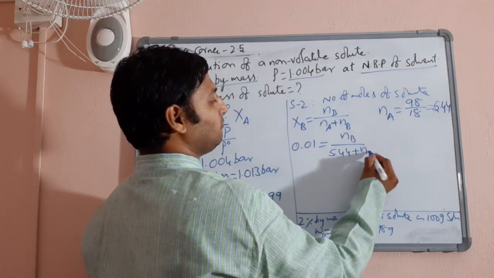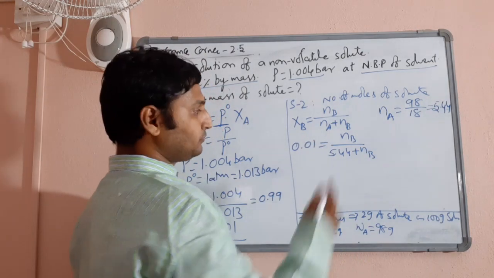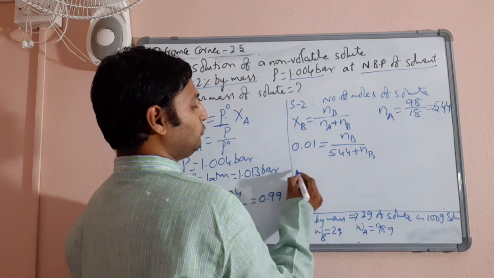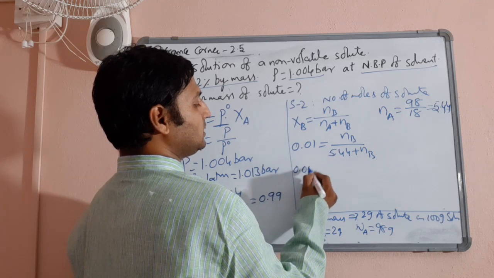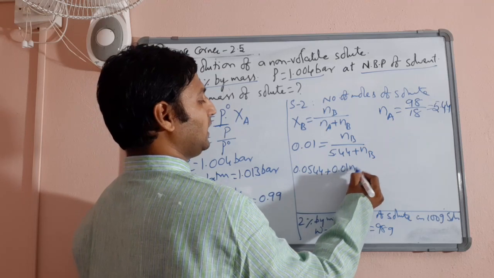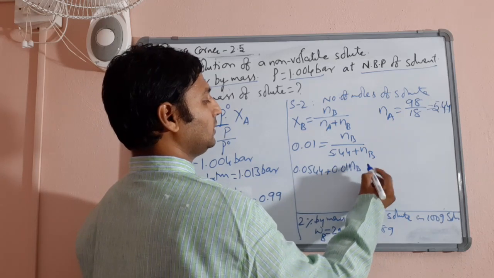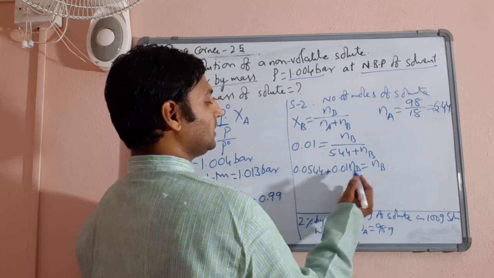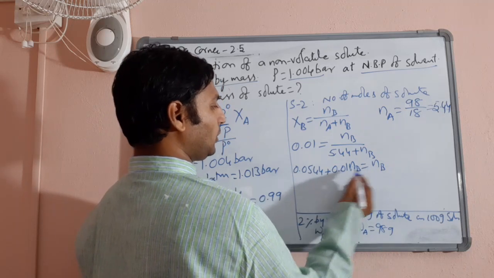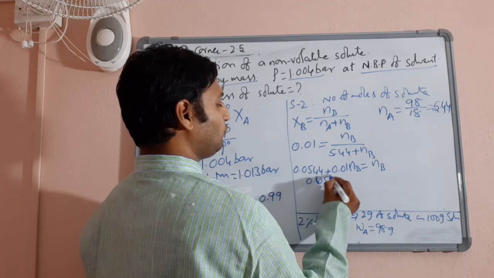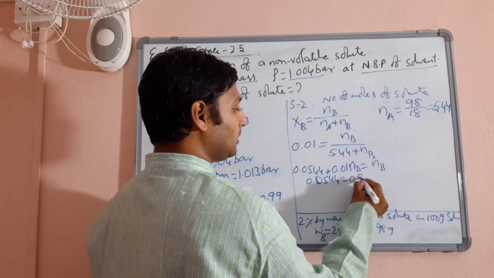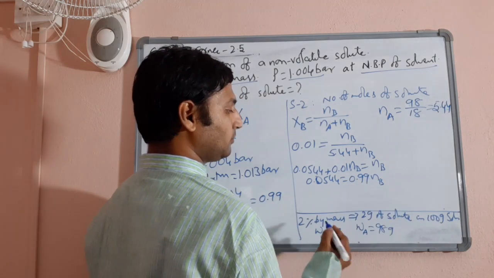5.44 plus number of moles of solute which you need to calculate, cross multiply. 0.01 into 5.44 gives you 0.0544, plus 0.01 NB is equal to NB. Therefore, NB minus 0.01 NB. So 0.0544 will be equal to NB minus 0.01 NB, which will be 0.99 NB.